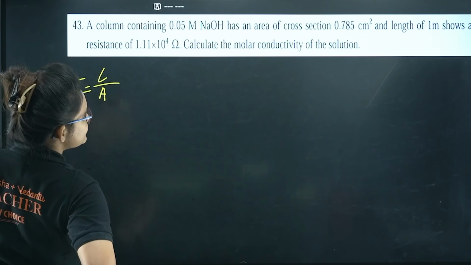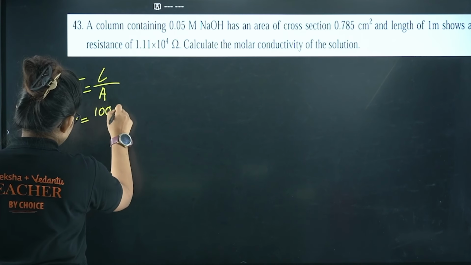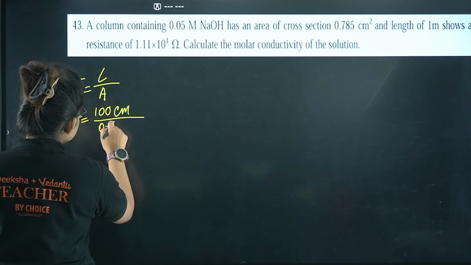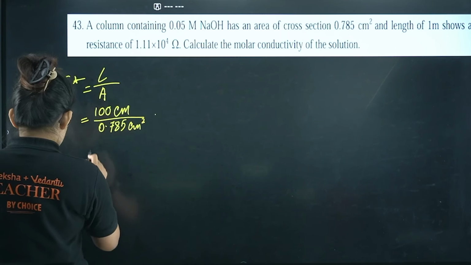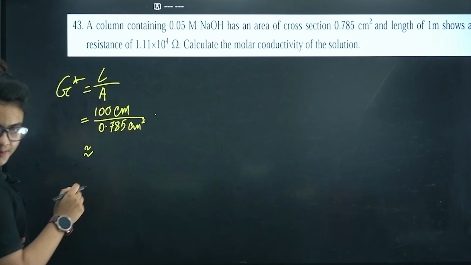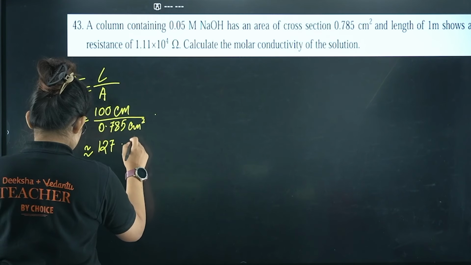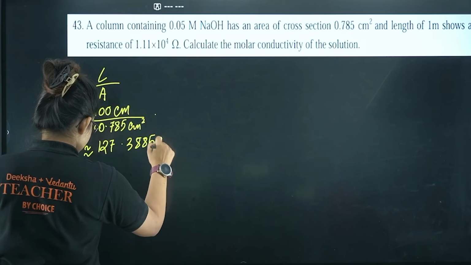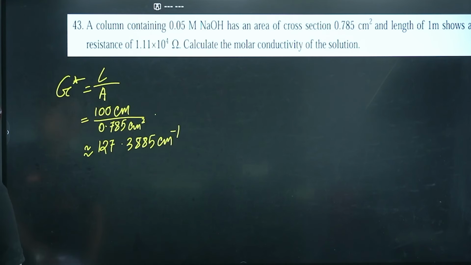L is given as 1 meter, so we take it in centimeters, 100 centimeter, divided by the cross sectional area 0.785 centimeter square. If you calculate this, it will almost come as 127.3885 centimeter inverse.